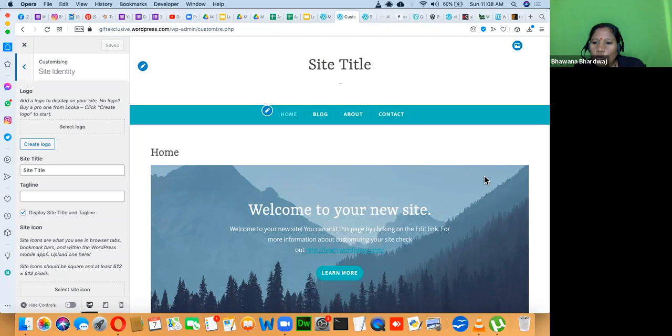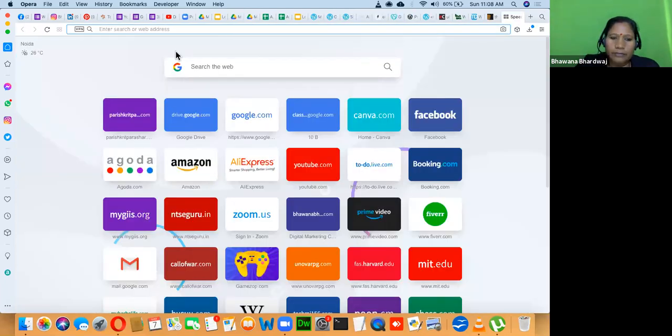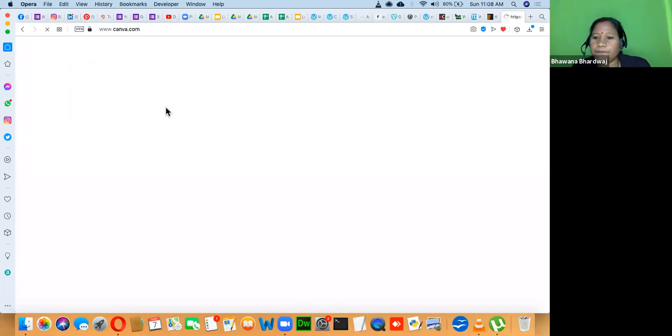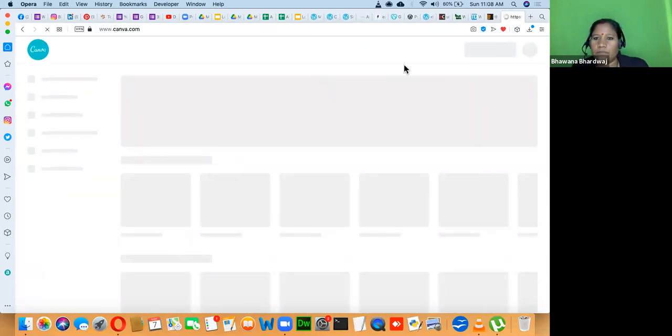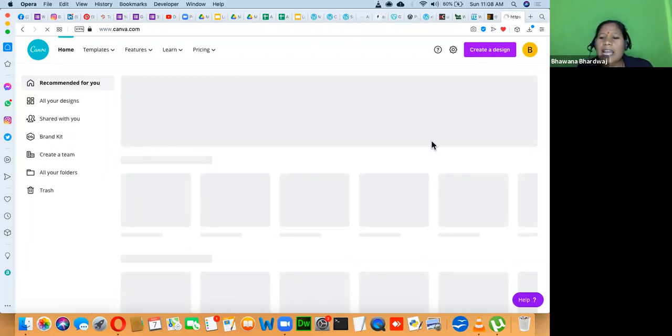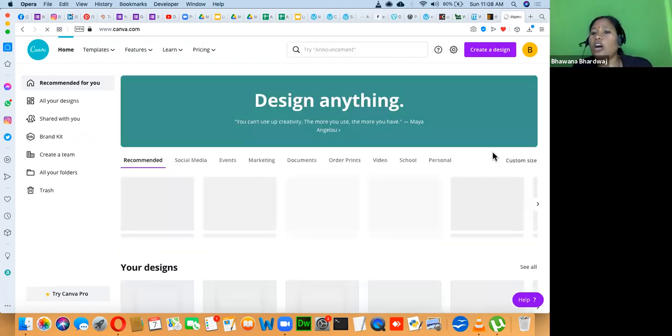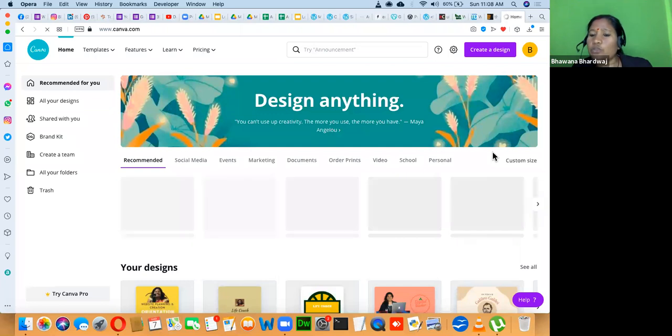Right, so if you want to create a logo using Canva, you can simply go to Canva, and Canva will fulfill all your basic graphics requirements. If you know Photoshop or other designing or graphics tools, it's fantastic. If you don't know, Canva is going to fulfill all your basic requirements.